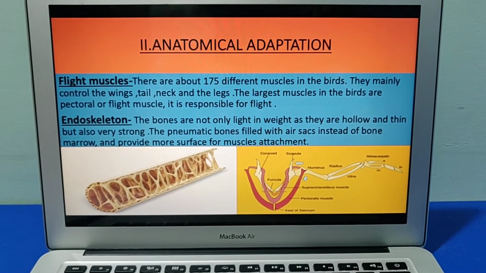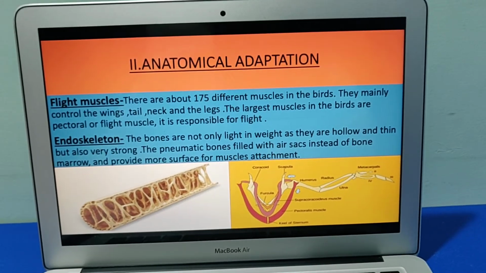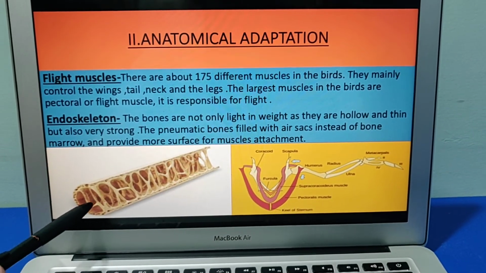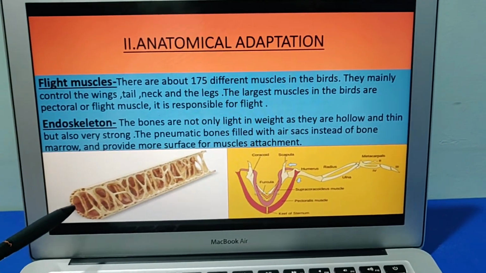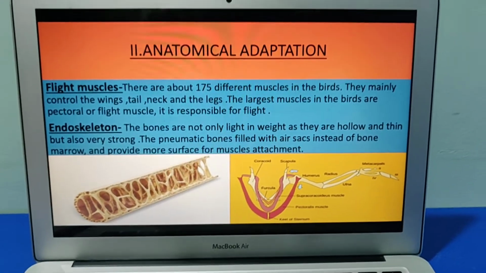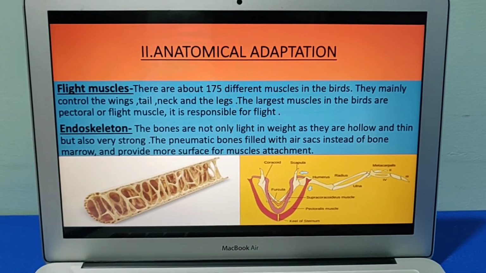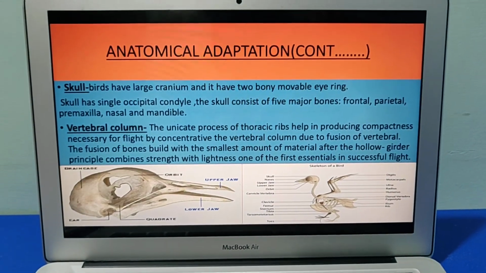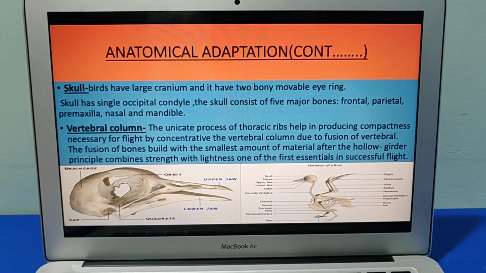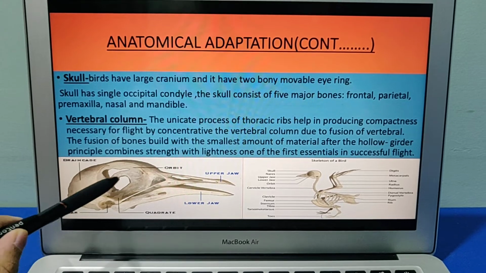The endoskeleton. The bones are not only light in weight, as you can see here, this is the bone and it is very hollow from inside. This hollow bone is very light in nature, and this is what enables birds to fly high up in the sky, because they have a very light body. We'll talk about the skull and the vertebral column. As you can see here, this is the skull of a bird.